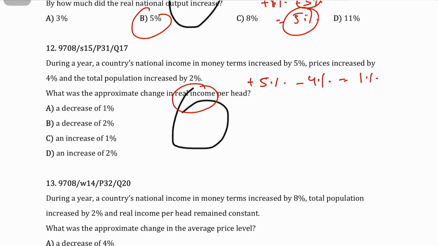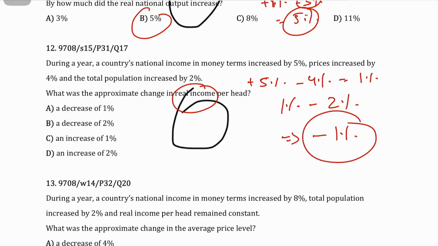So your real income per head would go down by 1%, because although your real income is going up by 1%, the population is increasing by 2% as well. So the approximate change in your real income per head would be that it will decrease by 1%. That is what makes A the correct answer.